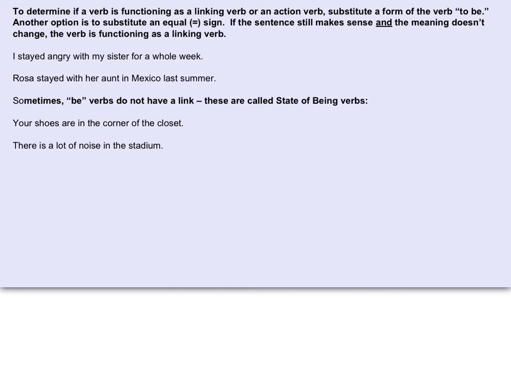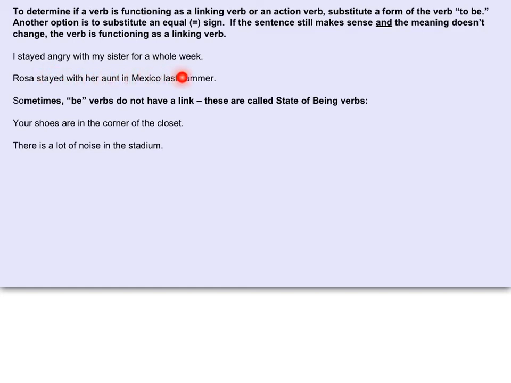Just a final reminder, to determine if a verb is functioning as a linking verb or an action verb, substitute a form of the verb to be. Another option is to substitute an equal sign. If the sentence still makes sense and the meaning doesn't change, the verb is functioning as a linking verb. I stayed angry with my sister for a whole week. I was angry with my sister for a whole week. It still works. That makes sense.